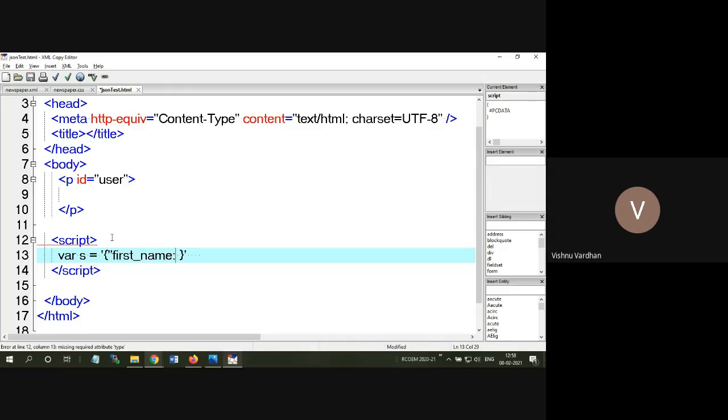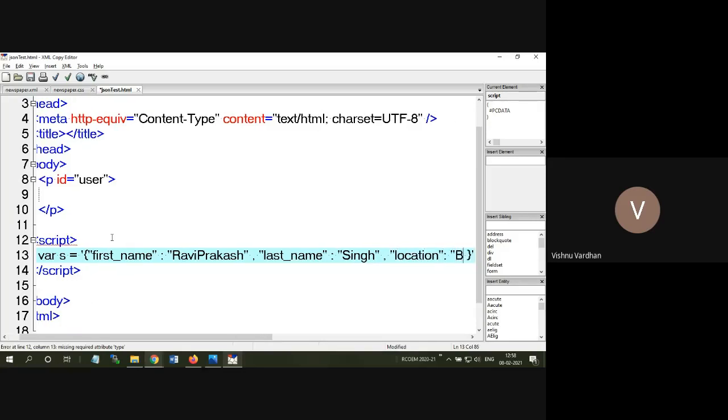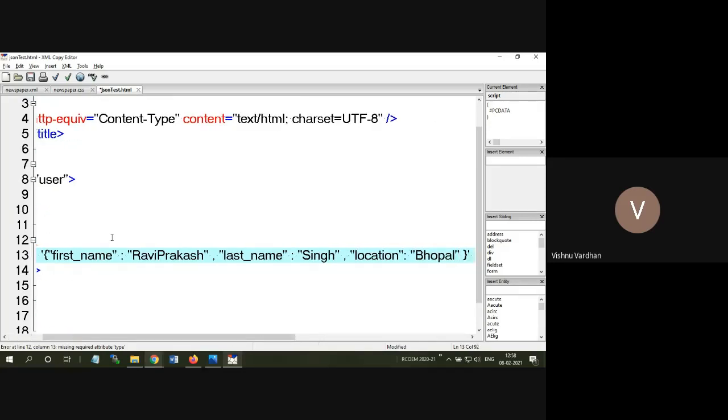It has some content: first underscore name, close this, colon, some name, comma, second element name, then some separator, then location, maybe some city, something like this. In that way we can keep our data.